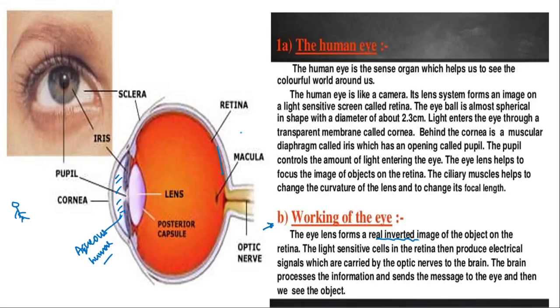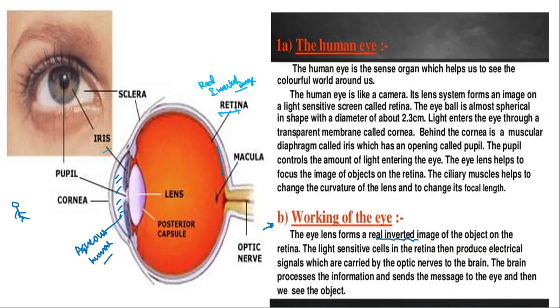These are the basic points you should understand. What is the retina? The retina is a light sensitive screen, right, where we get a real inverted image. So this is important.